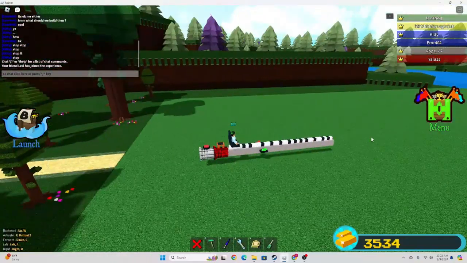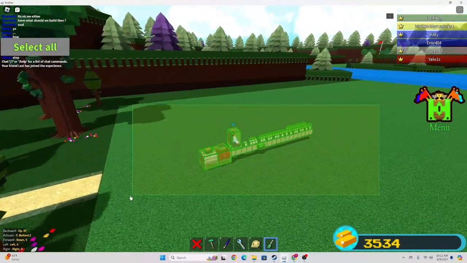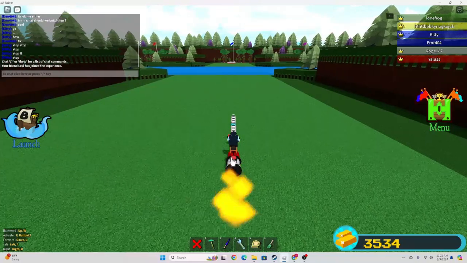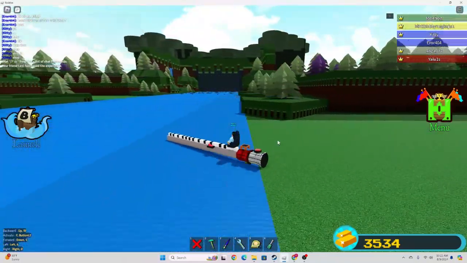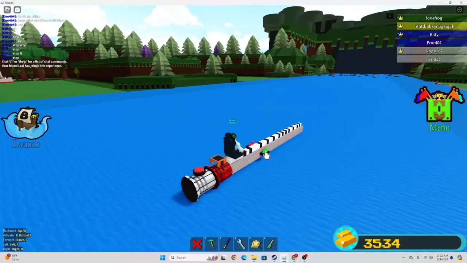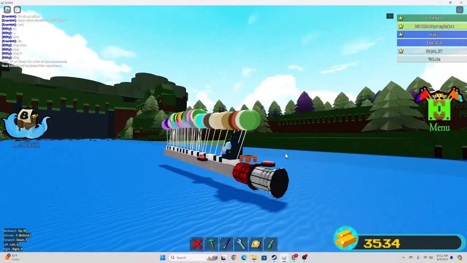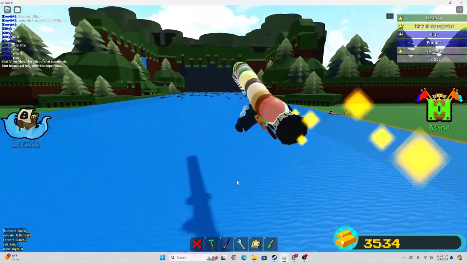I will unanchor this. I will push this forward a bit to get to this. And then you press this button. It releases a bunch of balloons. And then you fire.